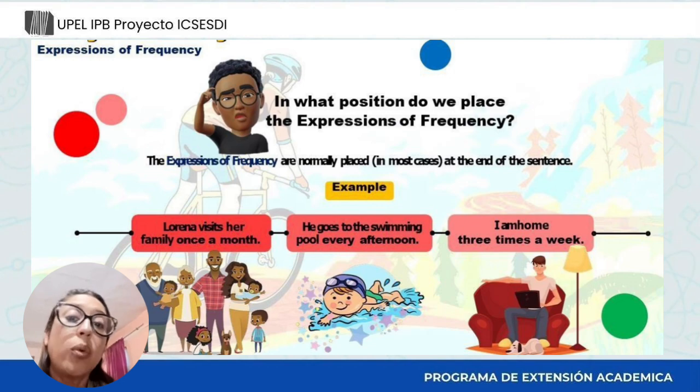There is an important question. In what position do we place the expressions of frequency? Look, they are normally at the end of the sentence. For example, Lorena visits her family once a month. He goes to the swimming pool every afternoon. I am at home 3 times a week.